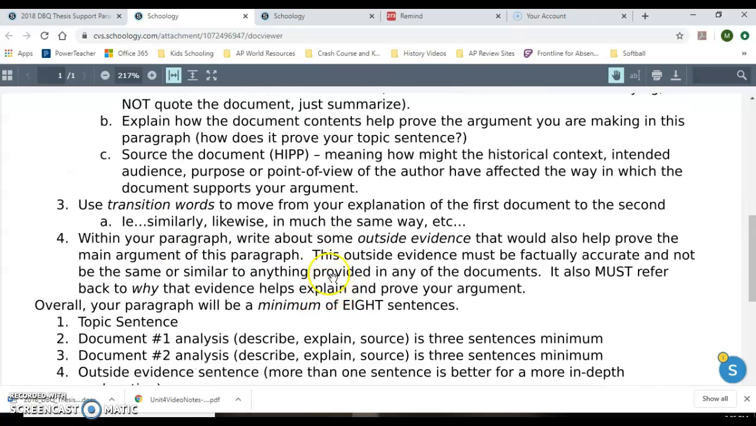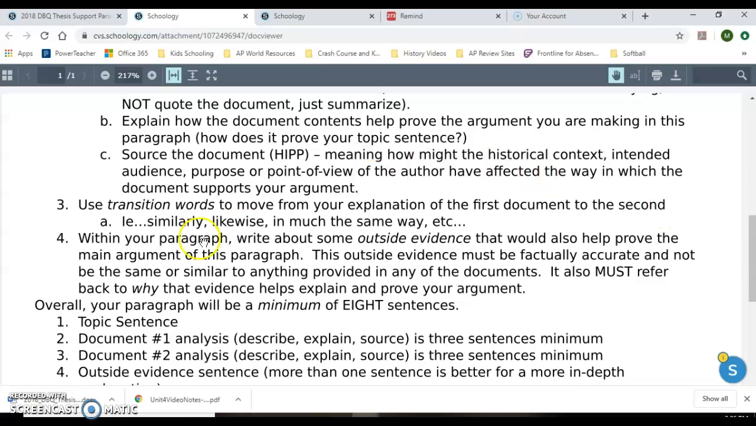And then within the paragraph, you also need to add some outside evidence. That's one of those other points on here that we need to make sure we're focusing on. Basically, it means some other information that is not provided in any of the documents, but is factually correct, and you want to help explain how that evidence, that information, would further prove your argument of the paragraph.